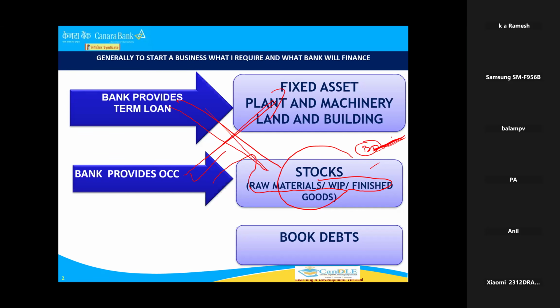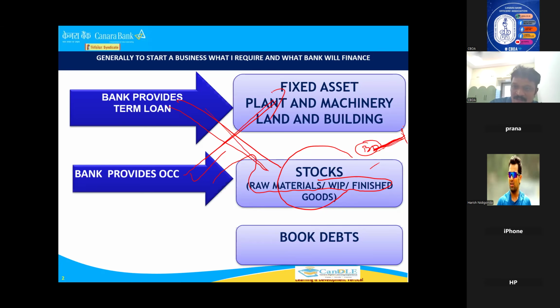If anybody is purchasing from your borrower on credit, what is owed is called book debts. Technically there are three names: book debts, receivables, and bills receivable. All are one and the same. Ultimately, your businessman is supposed to receive the money from that customer to whom the stock was given on credit. I hope you understood what a book debt is.